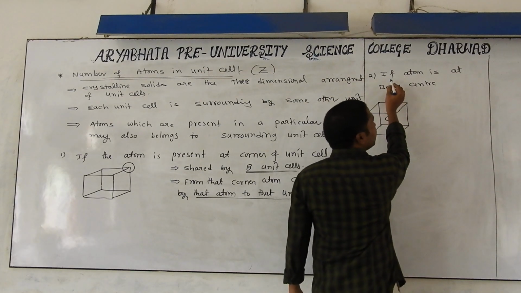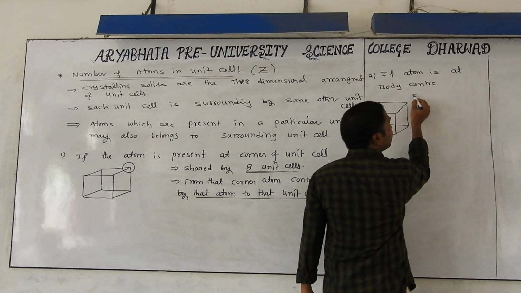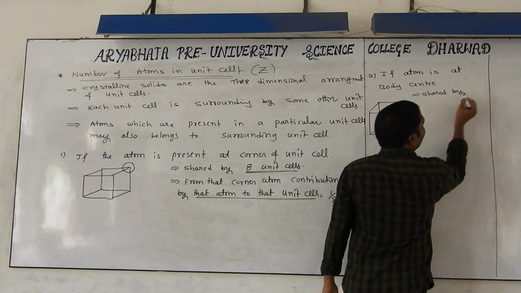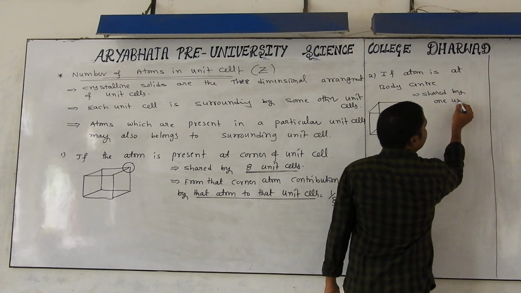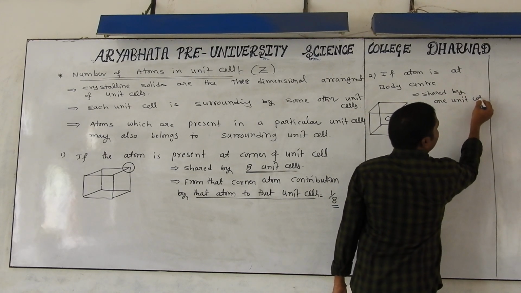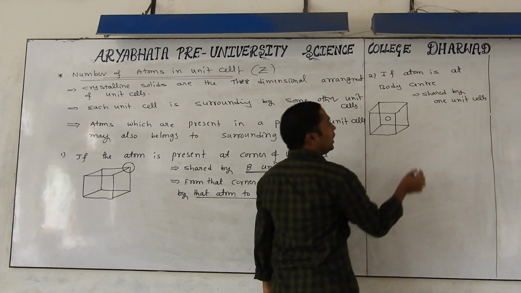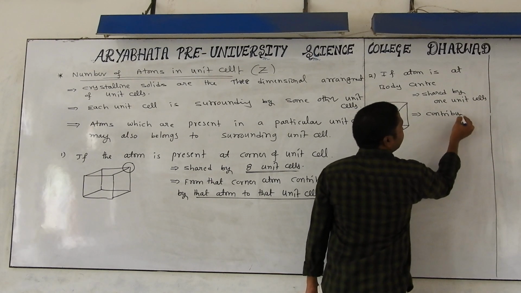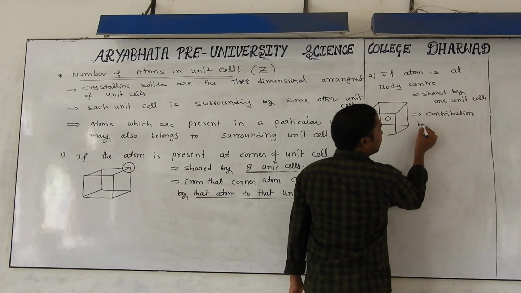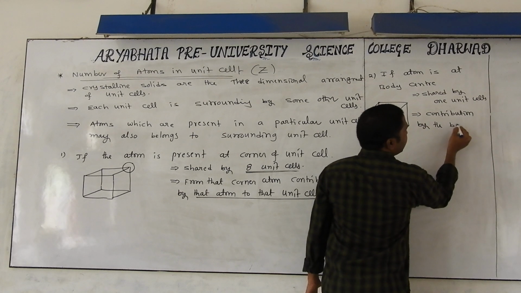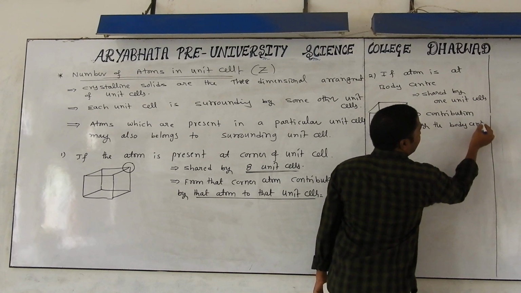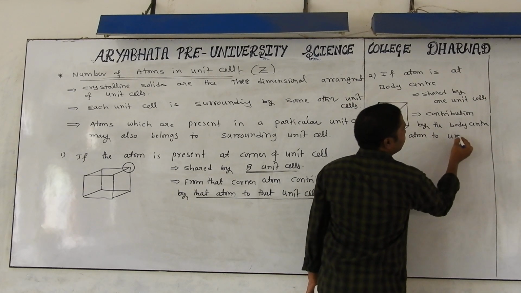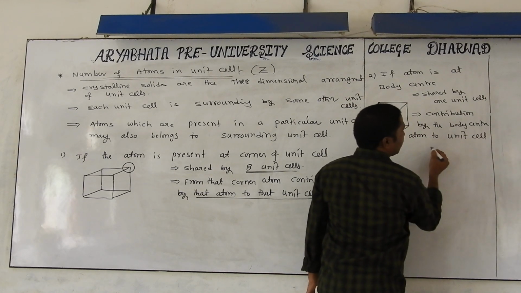That's why I am writing, if the atom is present at body center, shared by one unit cell, or only belongs to one unit cell, automatically the contribution by the body center atom to the unit cell is how much? 1.